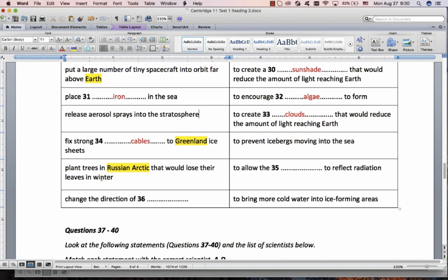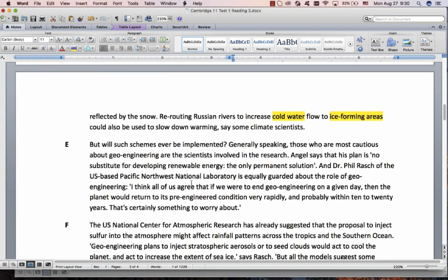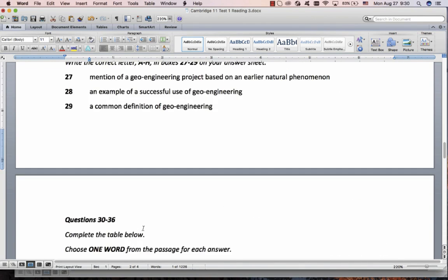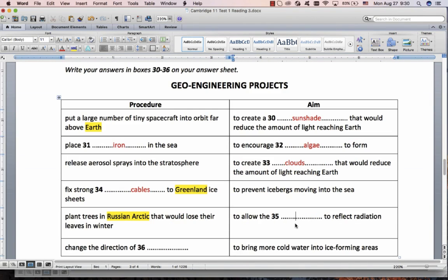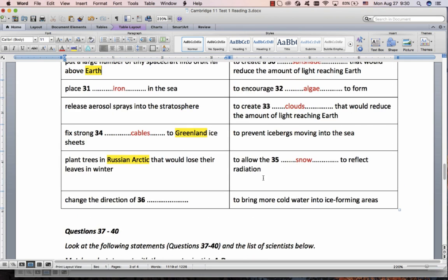Plant trees in the Arctic to lose their leaves, allow the something to reflect radiation. Could be countable, could be uncountable, could be anything. Let's find the reflect. So we're in these sentences over here, but it's so simple. There's reflect. What is reflecting? The radiation is reflected by the snow. It's really strange for reading 3. This is a reading 1, it's not a reading 3. I hope you get this in your test, it would be wonderful.